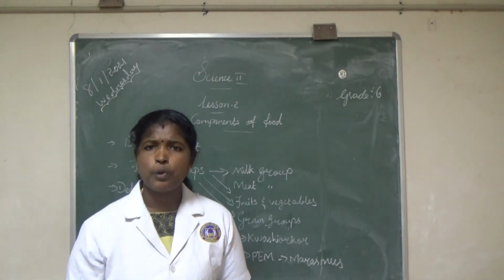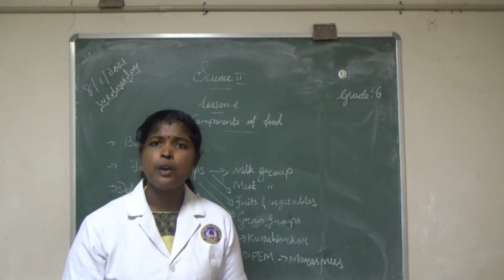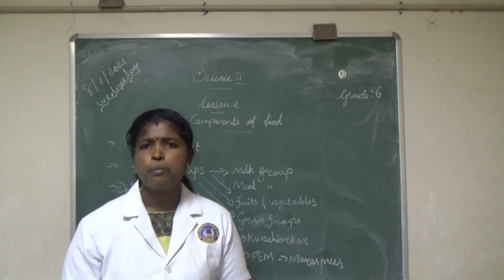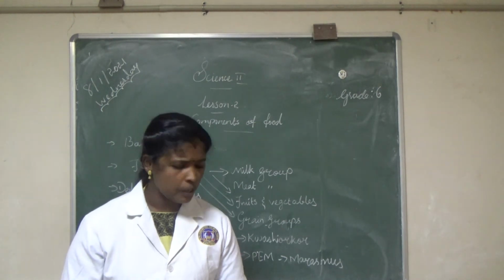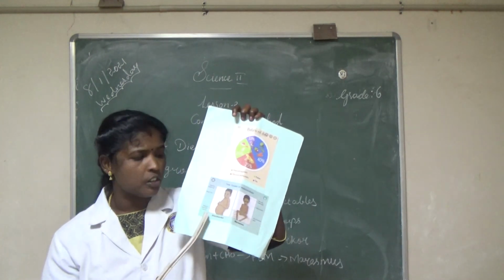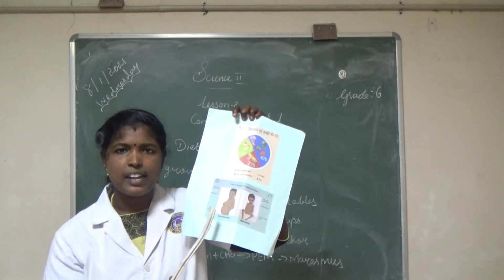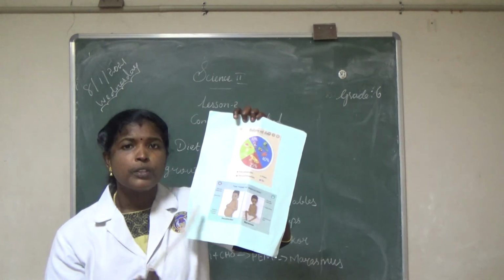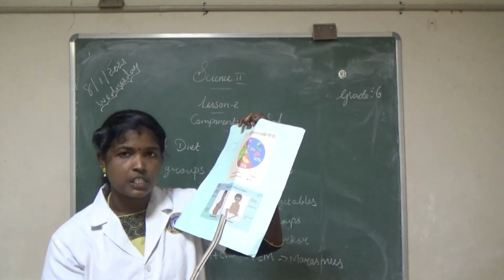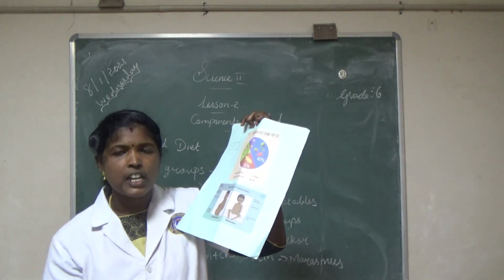Deficiency of proteins in the diet leads to kwashiorkor. Deficiency of proteins along with carbohydrate deficiency leads to protein energy malnutrition, which leads to marasmus. These are the diseases, kwashiorkor and marasmus. What are the symptoms of kwashiorkor? Large pot-like belly, skin diseases, swelling in the face and limbs, loss of appetite, mental diseases and diarrhea. Then marasmus. The baby is very thin, with stunted growth, weakened muscles, loss of appetite and loss of energy.